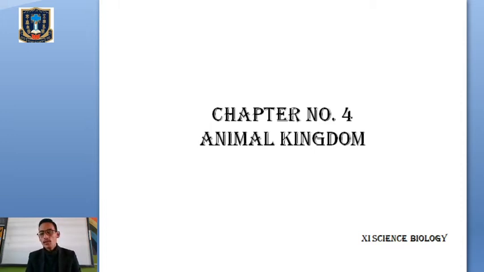In class 11 also we have learned about the different phyla of animal kingdom, like let's say phylum Porifera, Radiaria, Ctenophora, Echinodermata, Arthropoda. So on what basis are the animals classified into different phyla? That we are going to learn in today's class. So first of all, today we will learn about the basis of classification of animal kingdom.